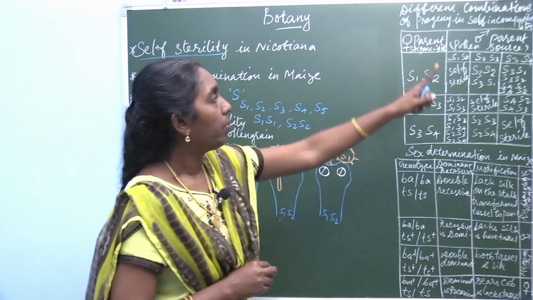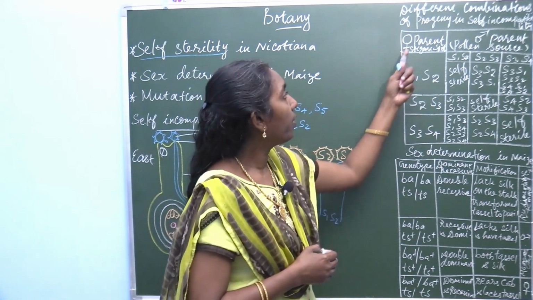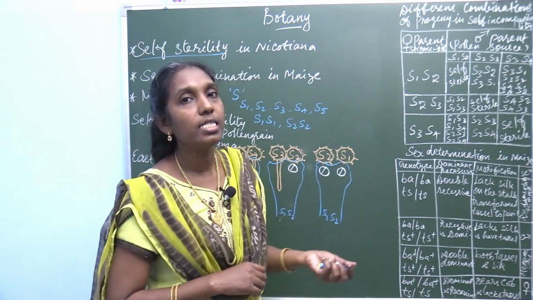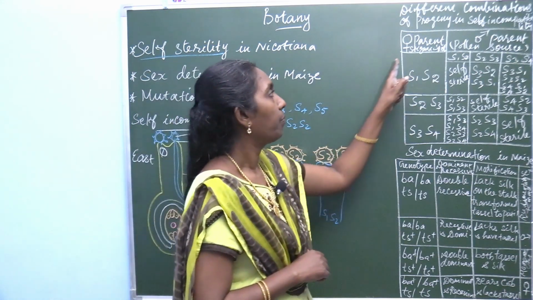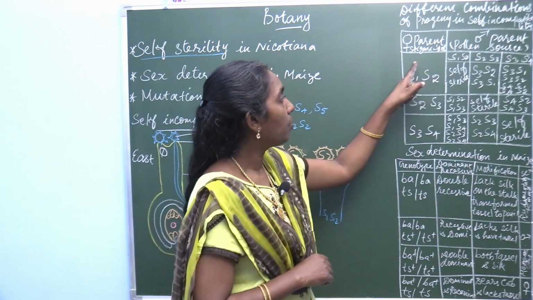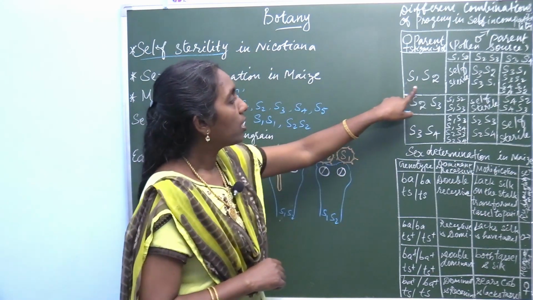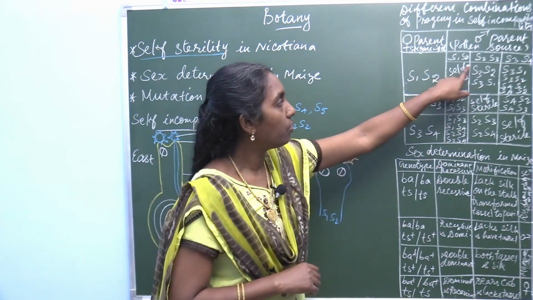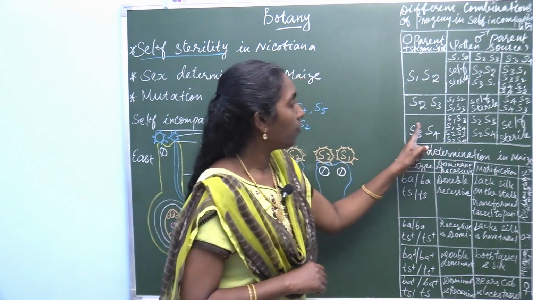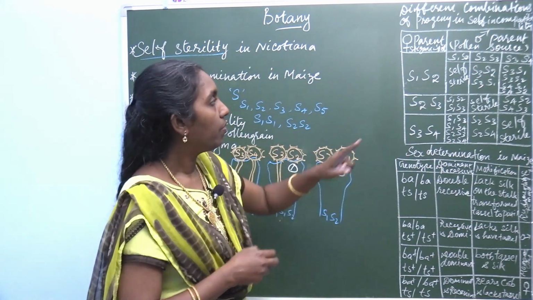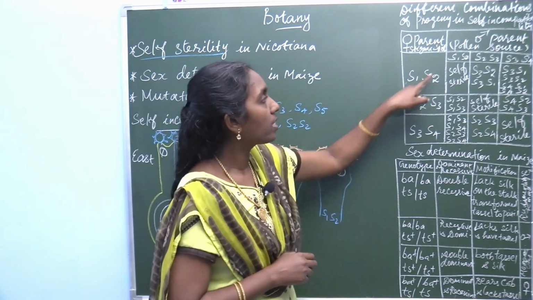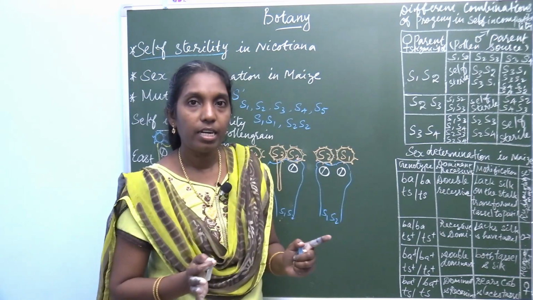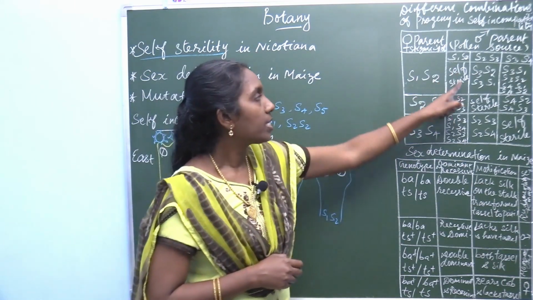Now, look at this tablet column. What are the different combinations of progeny developed in self-incompatibility? The female parent stigmatic spot is S1, S2, and the male parent is S1, S2, S3, S4. When you make a cross between these, here is a homozygous condition S1, S2. So, definitely it produces self-sterile.